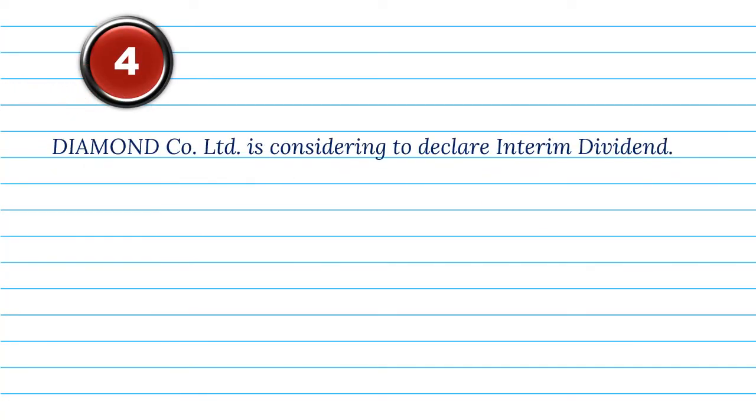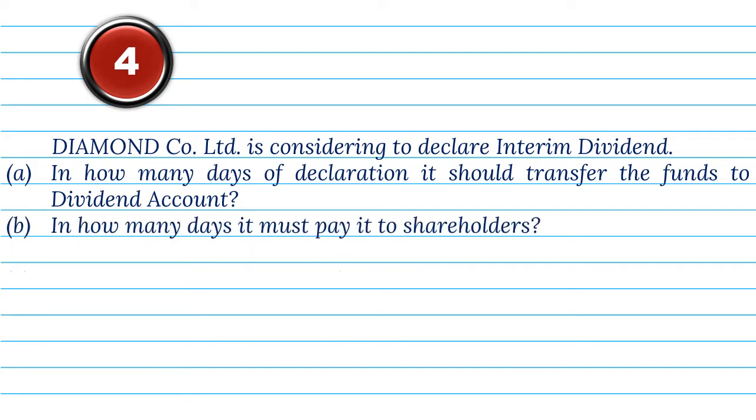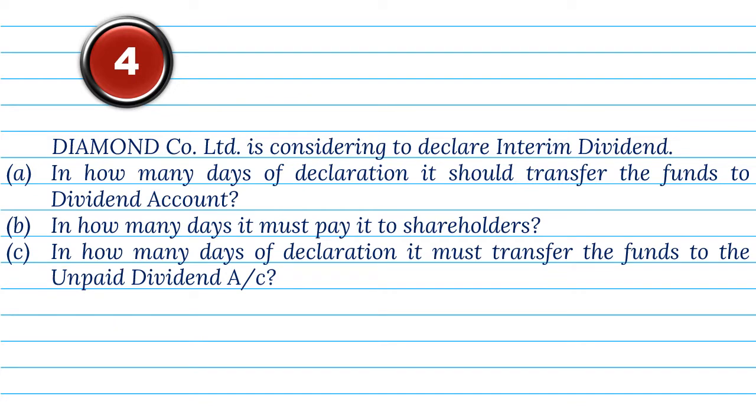4. Diamond Company Ltd. is considering to declare interim dividend. A. In how many days of declaration it should transfer the funds to dividend account? B. In how many days it must pay it to shareholders? C. In how many days of declaration it must transfer the funds to the unpaid dividend account?